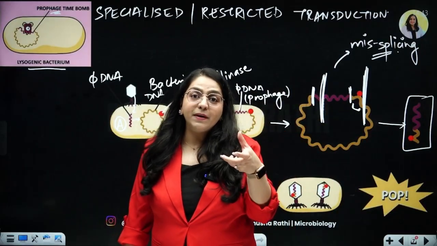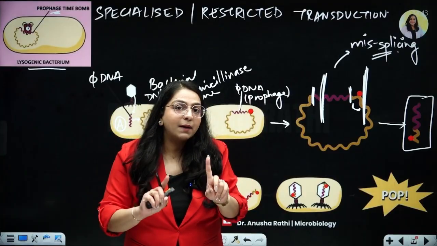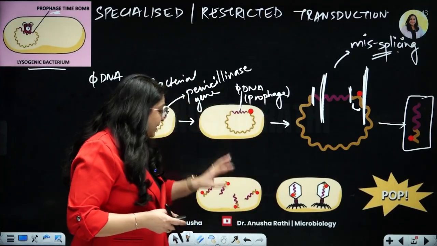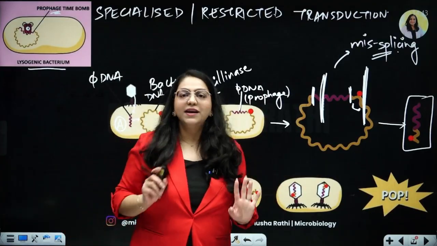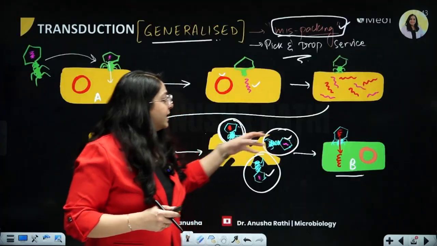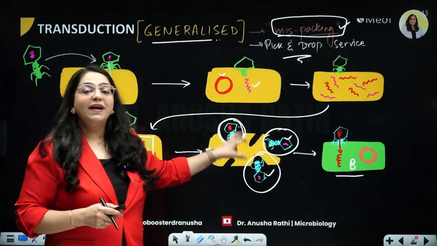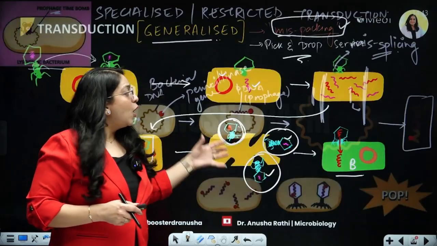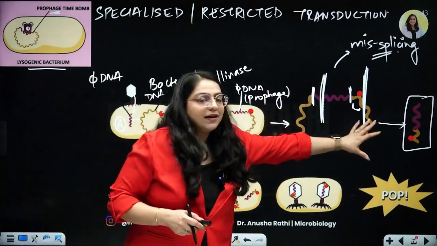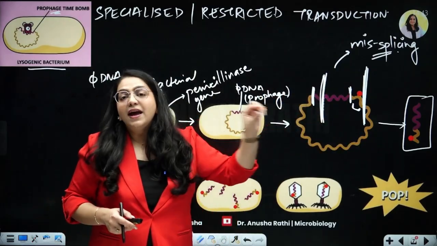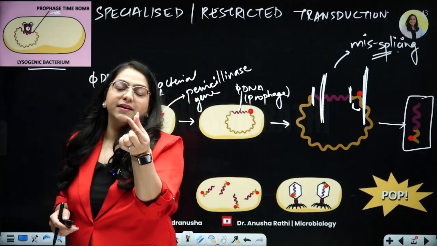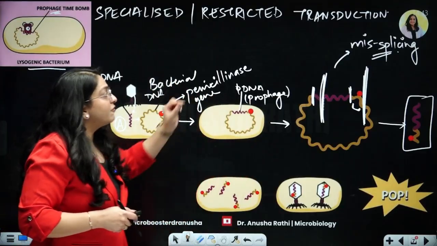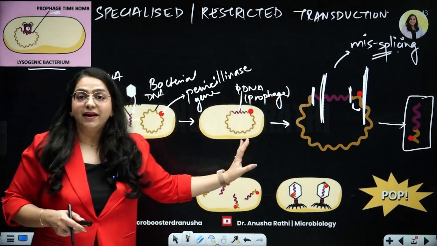So now what has happened? There is no mispacking happening here. Yes, because ultimately the phage is packing its own DNA only, the pink DNA. Here mispacking was happening because while only pink DNA should have been taken up, it had taken red DNA by mistake. Over here, it has taken pink DNA only. That pink DNA has a little bit of the yellow DNA. That is the problem, right? Because of mis-splicing. Packing is correct, right?